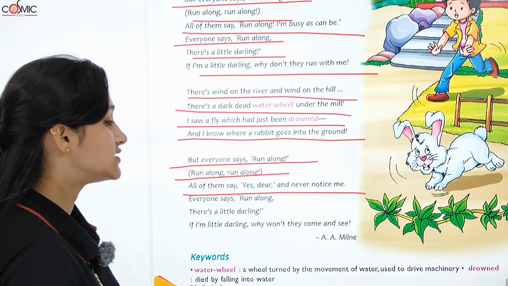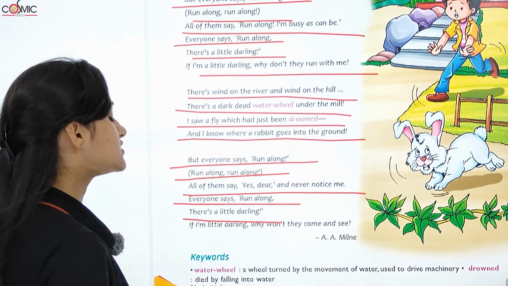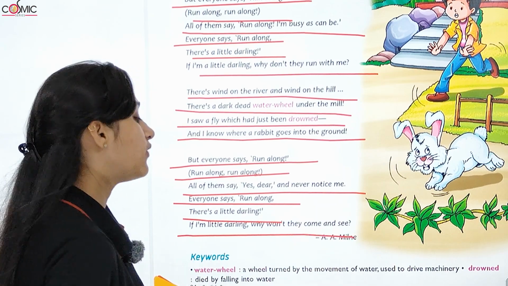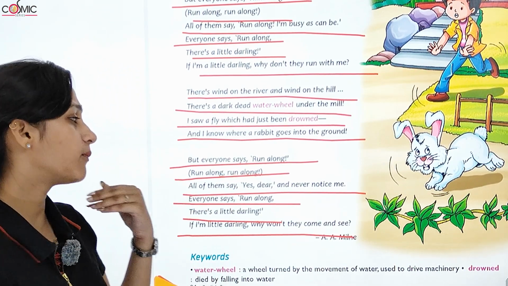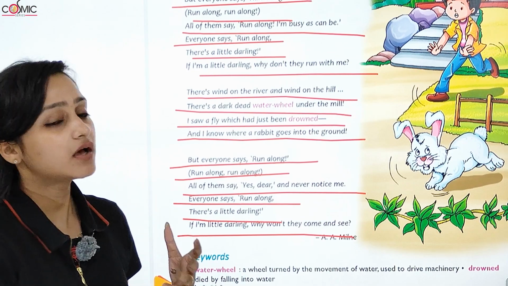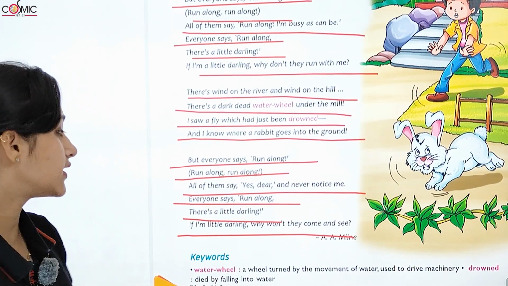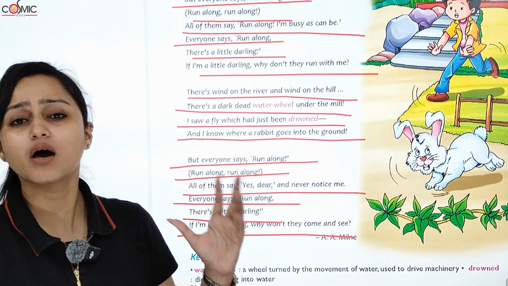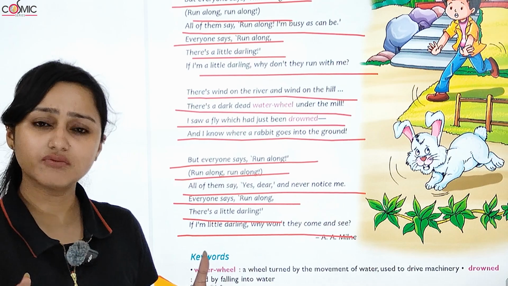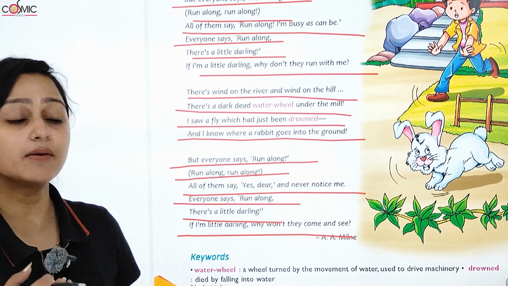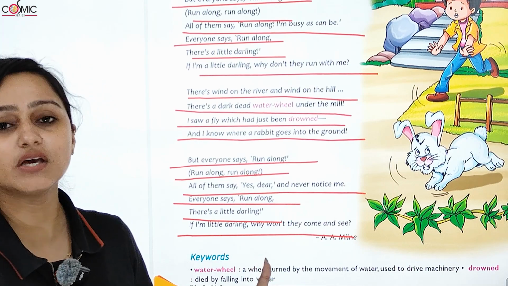But everyone says run along, run along, run along. All of them say yes dear and never notice me. Everyone says run along. There is a little darling. If I am little darling, why won't they come and see? So हर कोई कह रहा है run along. All of them say, हर कोई कह रहा है yes dear and never notice me, और कभी भी मुझे notice नहीं करते. Everyone says run along. There is a little darling. वहाँ पे एक little darling है. अगर वो little darling मैं हूँ, so वो मेरे को देखने क्यों नहीं आते?